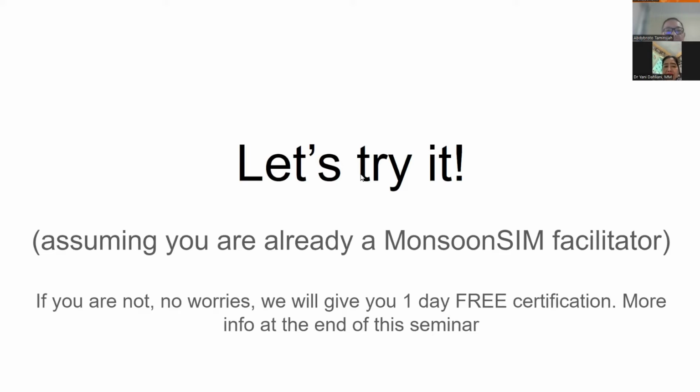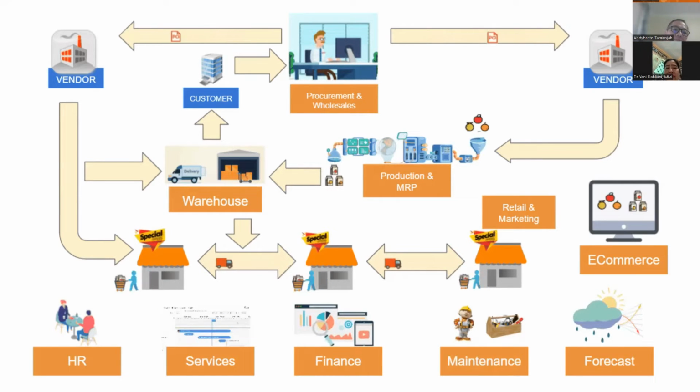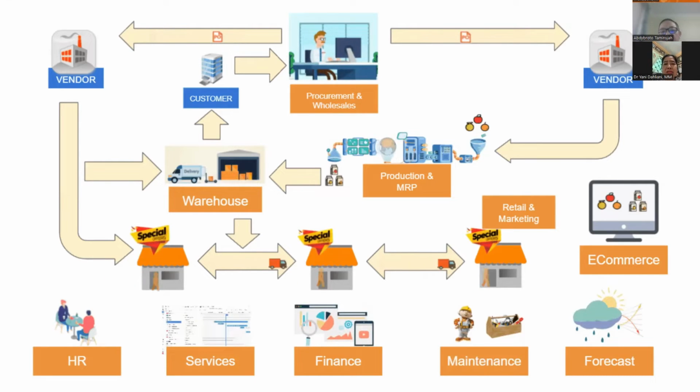So let's try it. Again, this is assuming that you are already a MonsoonSIM facilitator. This is the entire MonsoonSIM model. We can simulate and play a game out of this, which looks very complex. Yes, it is quite complex. It has over 500 business concepts built into the game. We have HR, service, accounting, finance, maintenance, forecast, warehouse, procurement, production, MRP, retail marketing, e-commerce, etc.